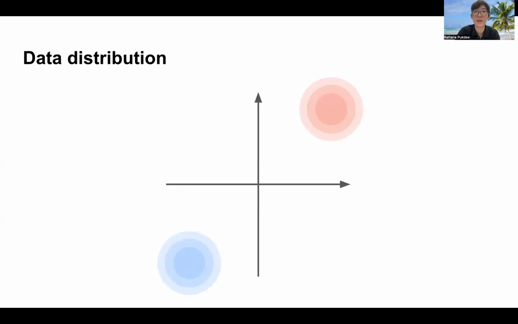Here's an illustration of the data distribution. Each color represents a label class. We can see that the means of the classes are symmetrical. But we do not have any additional assumption on the distribution. So as long as the means are symmetrical, this distribution can have any shape. And we want to learn a linear classifier that separates these two classes.